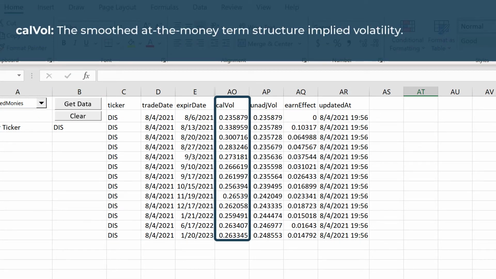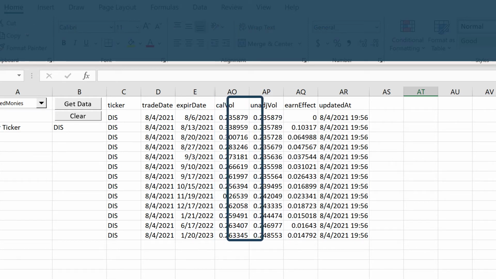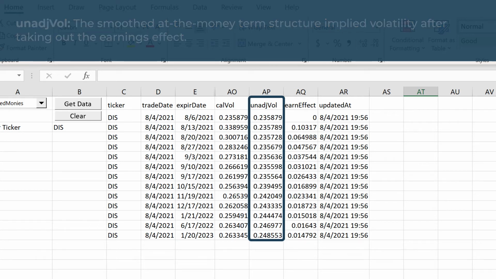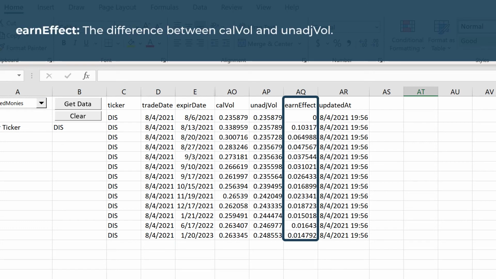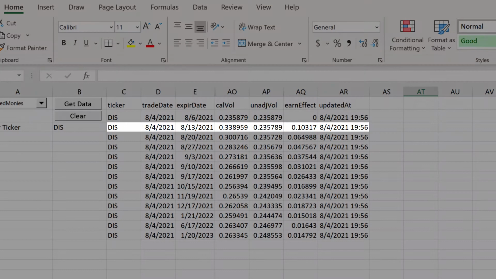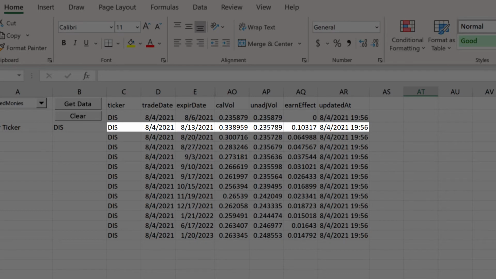This column is the smoothed at-the-money term structure implied volatility. And this column is also the smoothed at-the-money term structure implied volatility, but after taking out the earnings effect. The earn effect column subtracts the two and shows the difference. The largest earnings effect takes place right after earnings, where the largest difference between the implied volatility and the rational skew occurs.